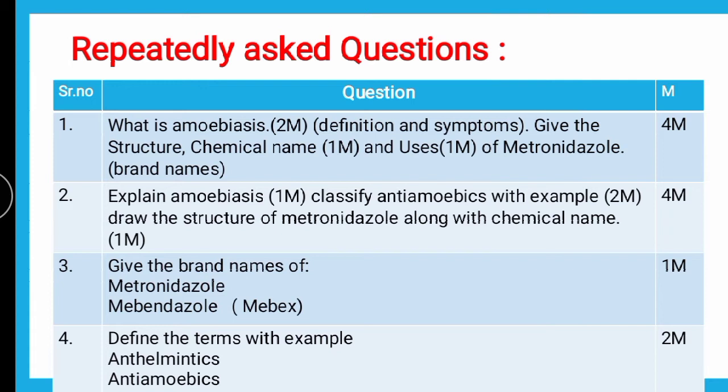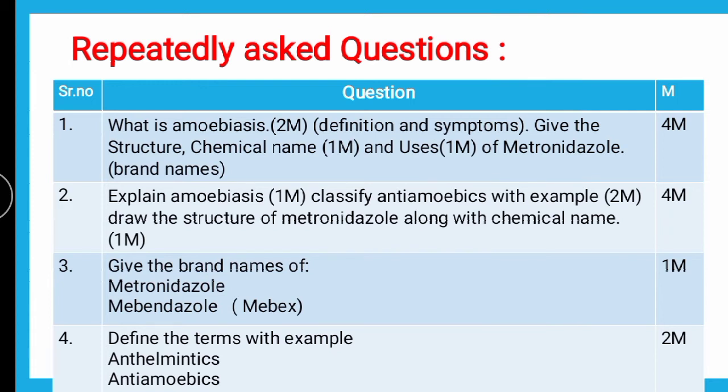Metronidazole belongs to the class nitroimidazole. As the name suggests, the ring is imidazole, and in nitroimidazole a nitro group is attached on the imidazole ring. Then for the ole part there will be one hydroxy substituent, and in metro, me stands for a methyl substituent.